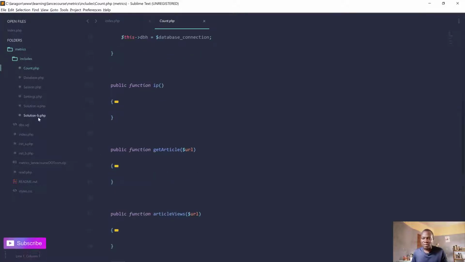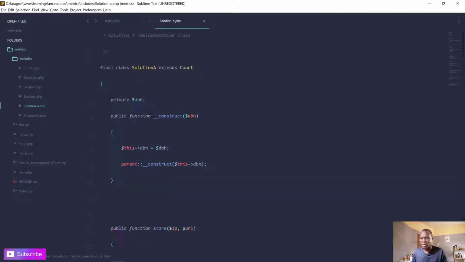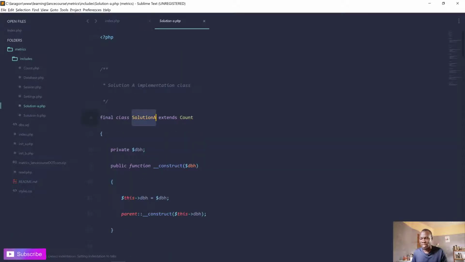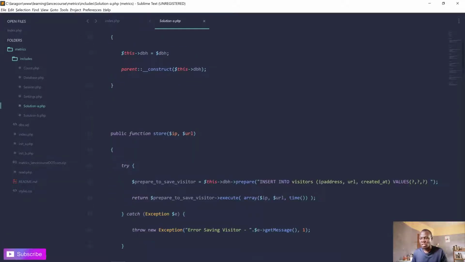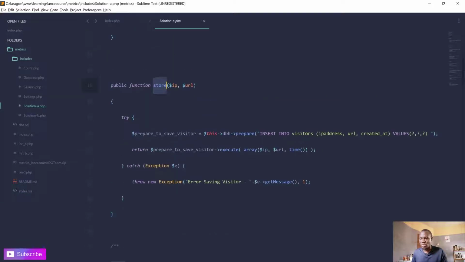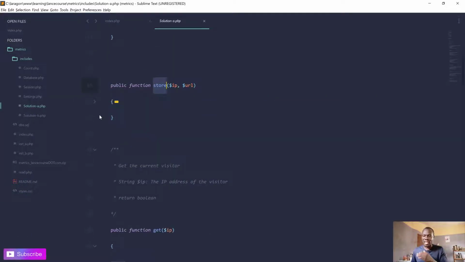So that being said, now let's look at the implementation of these solutions. So solution A, this is how I implemented it. We have a class SolutionA. First of all, we have a class to store. I said in the article, this is more like an ORM. So these Solution A.php and Solution B.php are like ORMs, so they actually interact with the database.